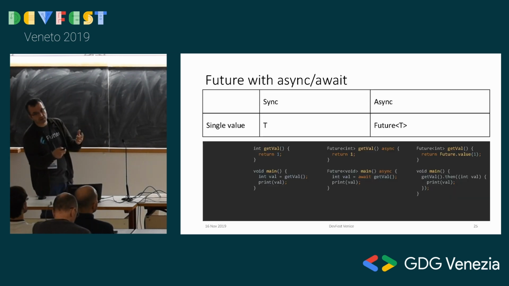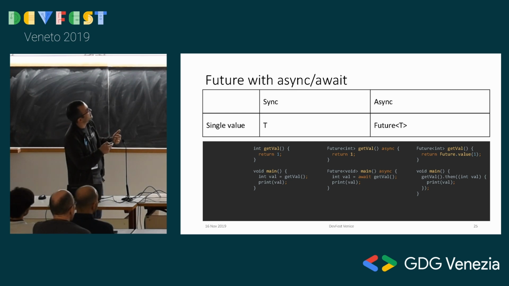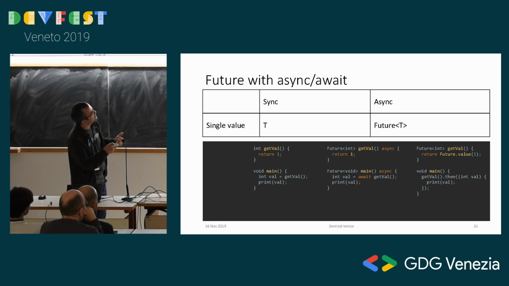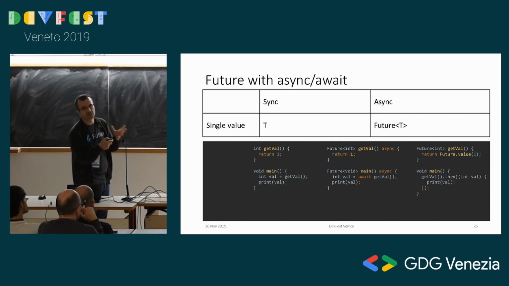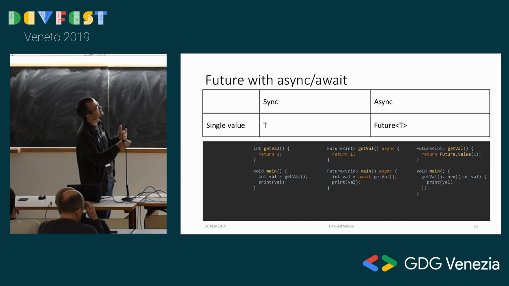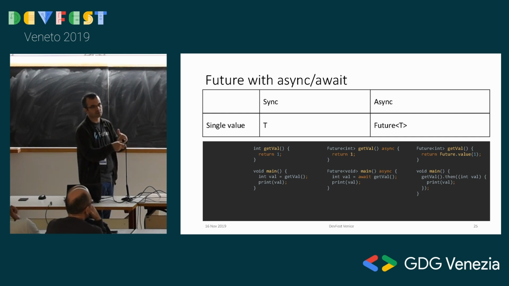So let's look at our single value future example again. So this was our sync code. This was our async code with the handler callback function. And this is our Dart syntactic sugar added to it. So as you can see, it looks very much like the sync code, right? Intval, getval, intval, await getval, printval, printval. So it looks very much like the sync code. But this is actually async code. This works like this in the background behind the curtains, okay, under the hood.